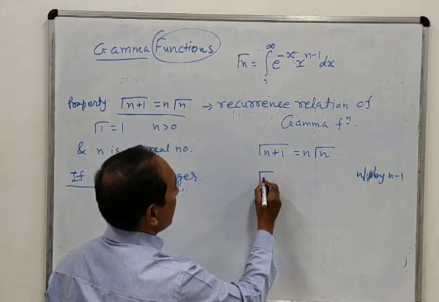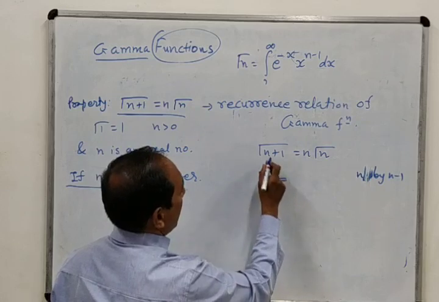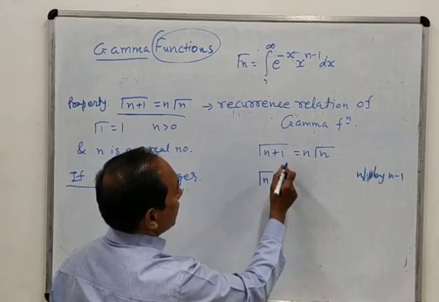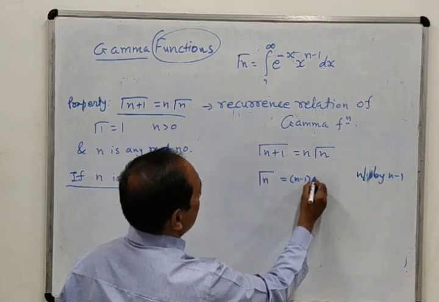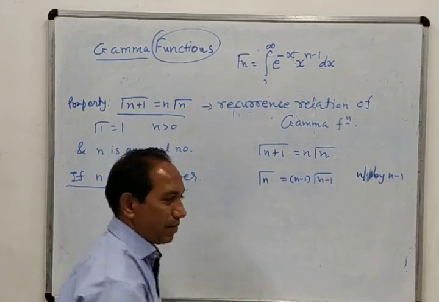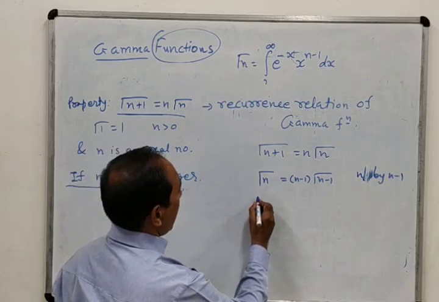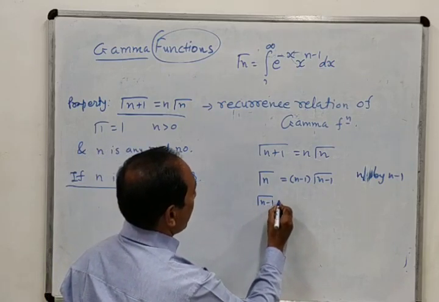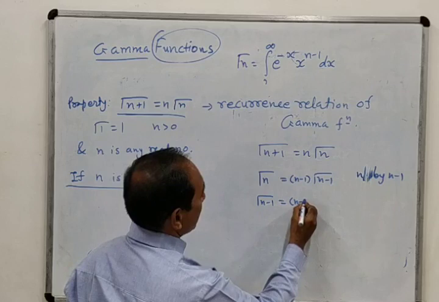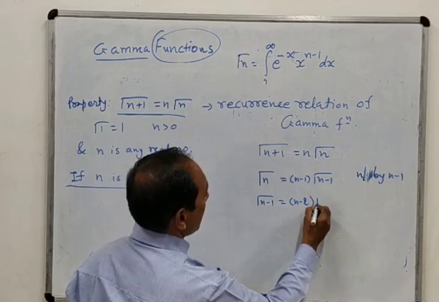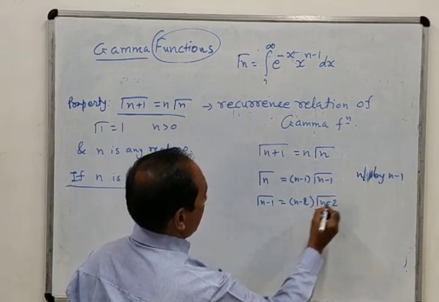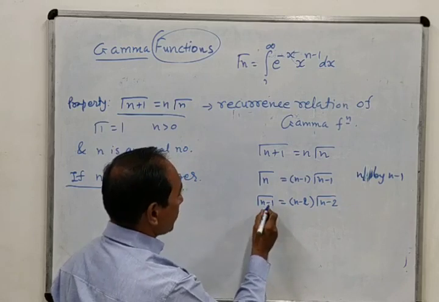So here it will become gamma n minus 1 plus 1, and the factor n becomes n minus 1. Wherever there is n, we put n minus 1. Once again we replace n by n minus 1 in this. So it will become n minus 1 minus 1, that means n minus 2, and this will become gamma n minus 2. Once again we will replace in this formula.